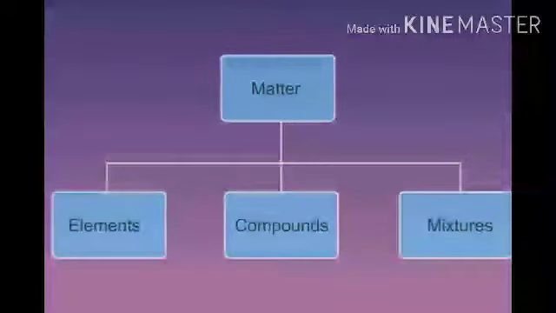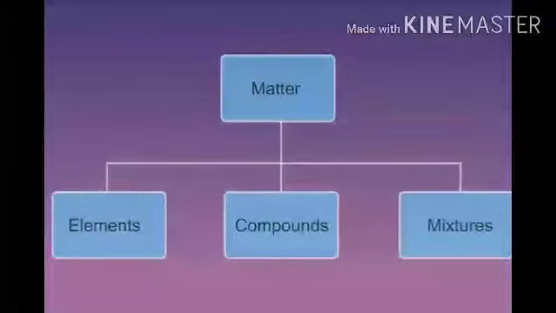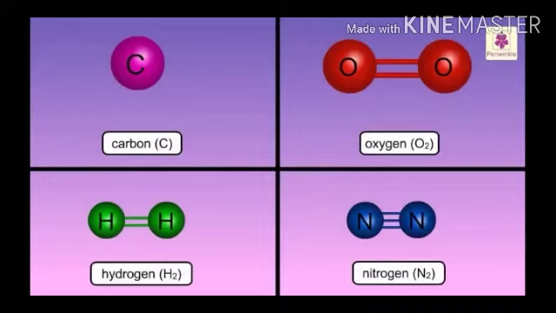On the basis of composition, all matter can be classified into one of the three groups: elements, compounds, and mixtures. Elements and compounds are pure substances, whereas mixtures are impure substances. An element is a substance that cannot be broken down into simpler substances by chemical means.